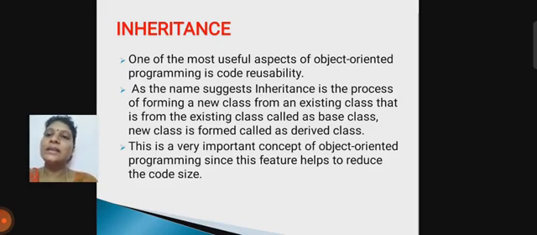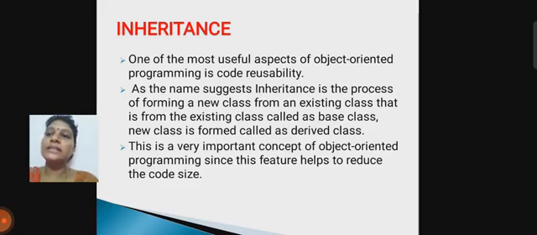Reusability means that in our code we declare our classes. A class contains data items and member functions. So one class accesses the data, and we use another class with the same data. This is called reusability of code. So we access the existing code, and we reduce the memory size and the lines of code.